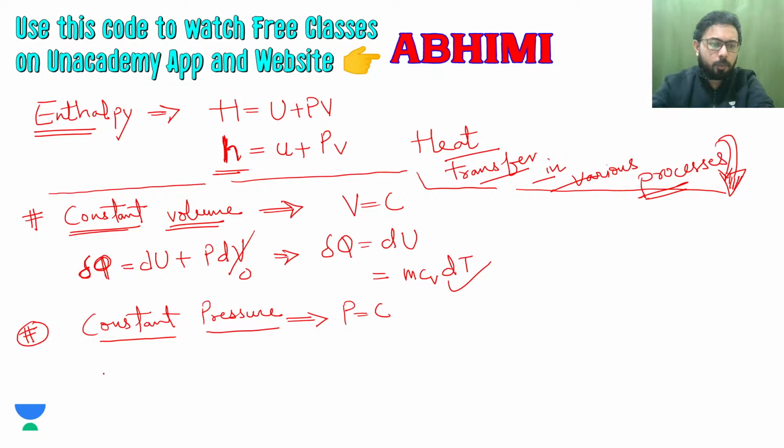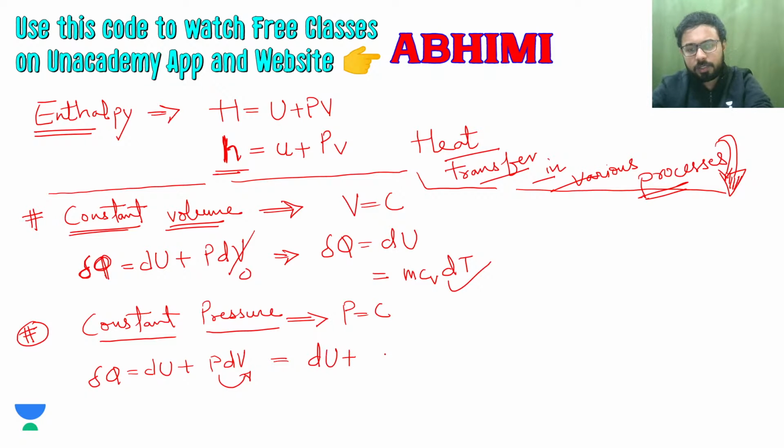The same first law of thermodynamics will give us this equation, but now P is constant, so you can take this P inside the derivative, and what you will get is dU plus d(PV) is equal to del Q, that is the heat transfer.